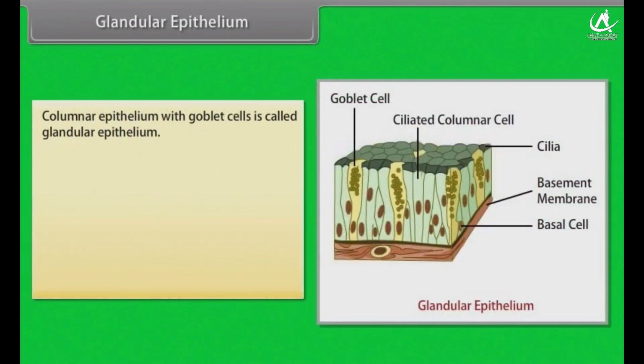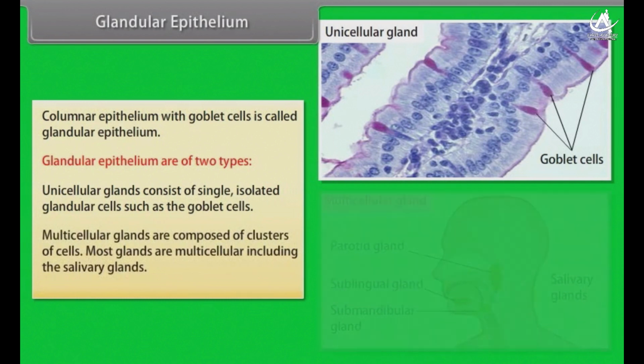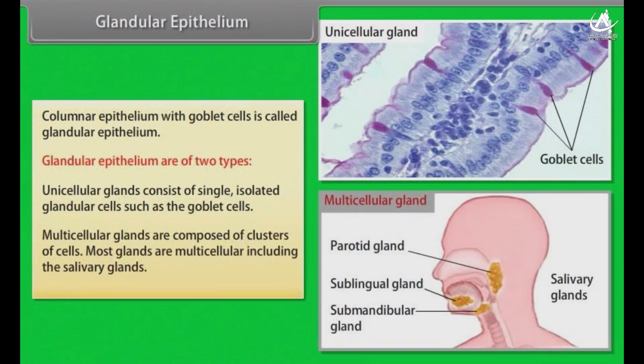Glandular epithelium. Columnar epithelium with goblet cells is called glandular epithelium. Glandular epithelium are of two types. Unicellular glands consist of single, isolated glandular cells such as goblet cells. Multicellular glands are composed of clusters of cells. Most glands are multicellular, including the salivary glands.